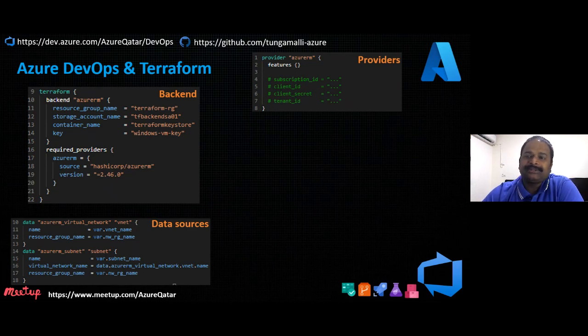Data sources. I was talking about the ARM template variables, like the existing infrastructure.